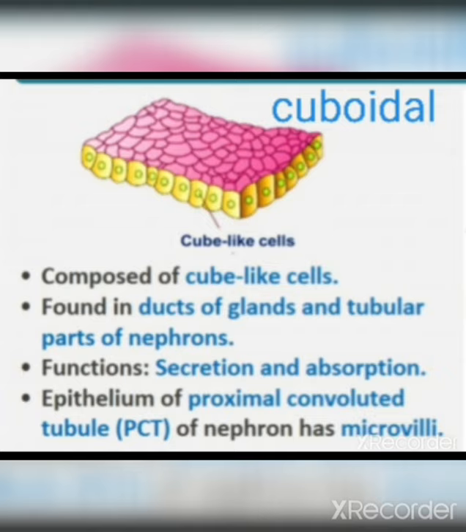Its function is secretion and absorption. In some cuboidal epithelium, the absorptive surface of cells bears microvilli. An example is the proximal convoluted tubule, the PCT of the nephron in the kidneys.